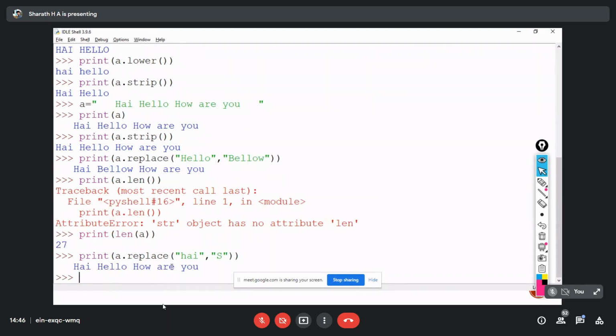Why? Because it couldn't find this hi, because it's case sensitive. Here we have capital H, but in this argument I have passed small h. So that's why it won't replace that hi with yes. Okay. So if I give the same string with capital H, it's going to replace that. So let me show you that also. Control C. Control V.